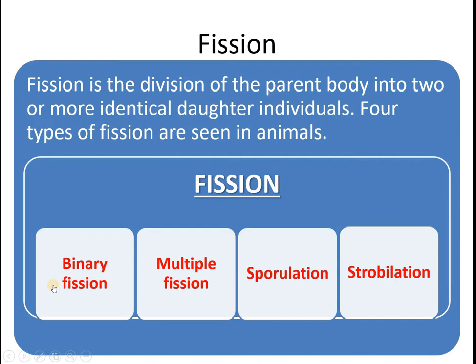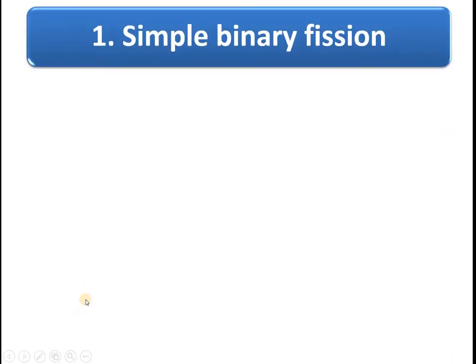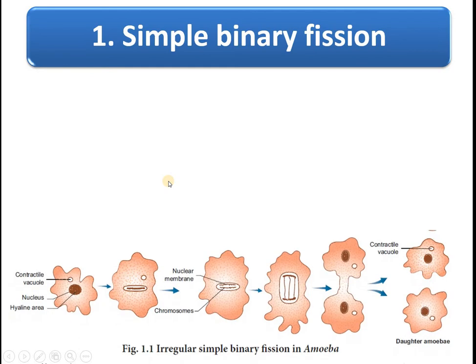There are four types of fission. They are binary fission, multiple fission, sporulation, and strobilation. Now we are going to study the first one, binary fission. So what is binary fission? We can also call this simple binary fission.